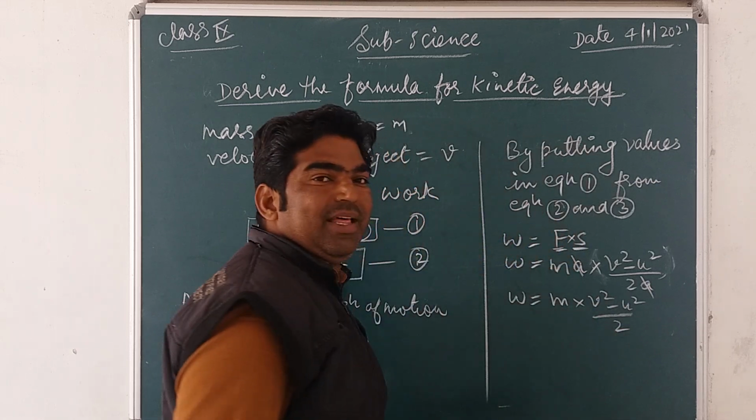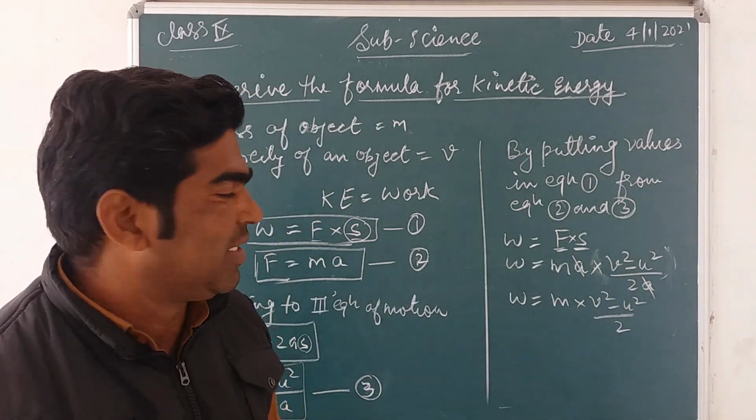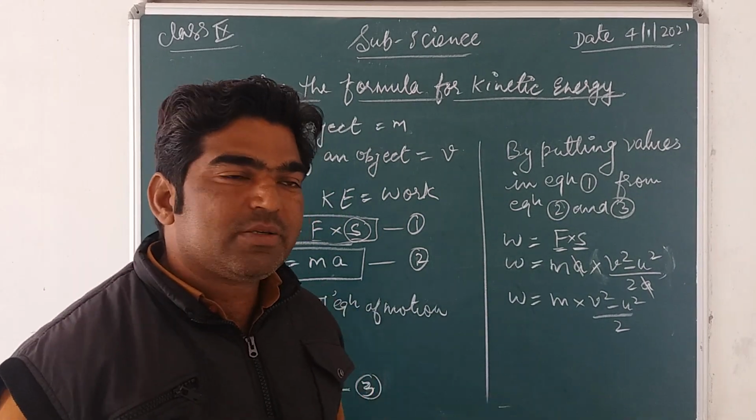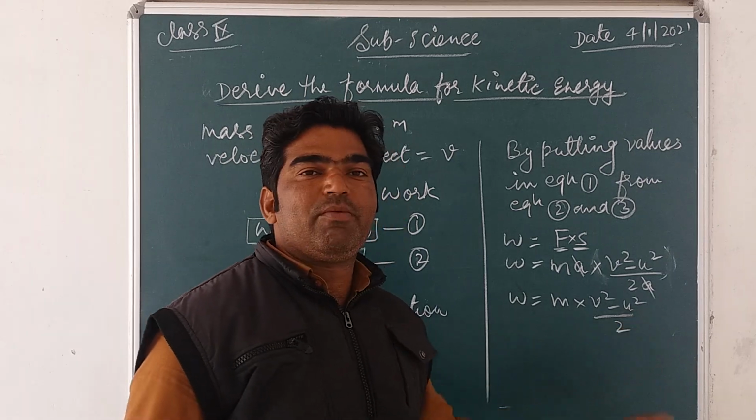Now suppose the object is at rest position, so the initial velocity becomes 0.